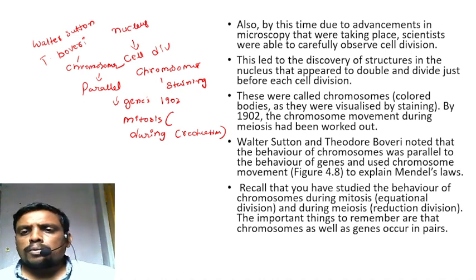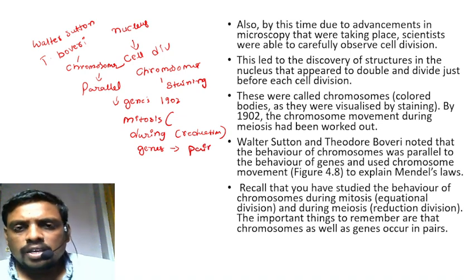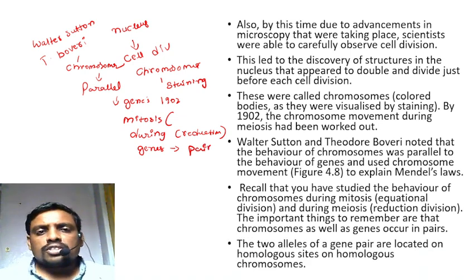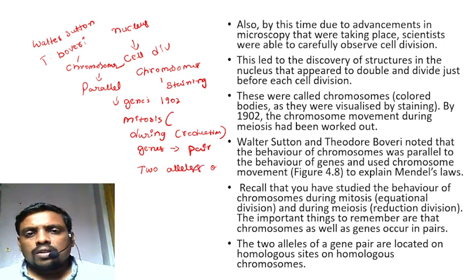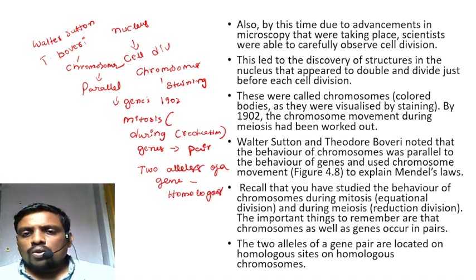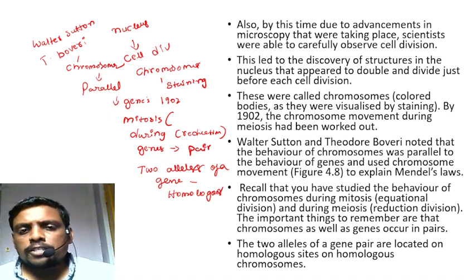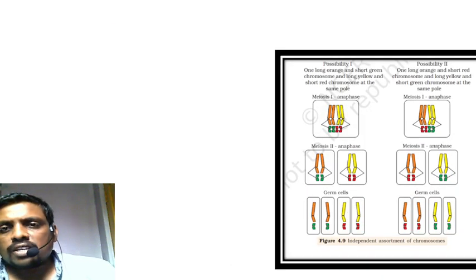The important things to remember are that chromosomes as well as genes occur in pairs. That is a very important point. In fact, the two alleles of a gene pair are located on the homologous chromosomes at the specific site, at the specific location.